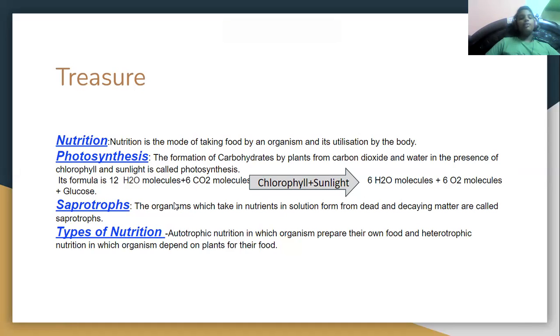Saprotrophs, the organisms which take in nutrients in solution form from dead and decaying matter, are called saprotrophs. So they have specific conditions. They need dead and decaying matter, then only can they take the nutrients. Types of nutrition: autotrophic nutrition, in which organisms prepare their own food, and heterotrophic nutrition, in which organisms depend on plants for food.